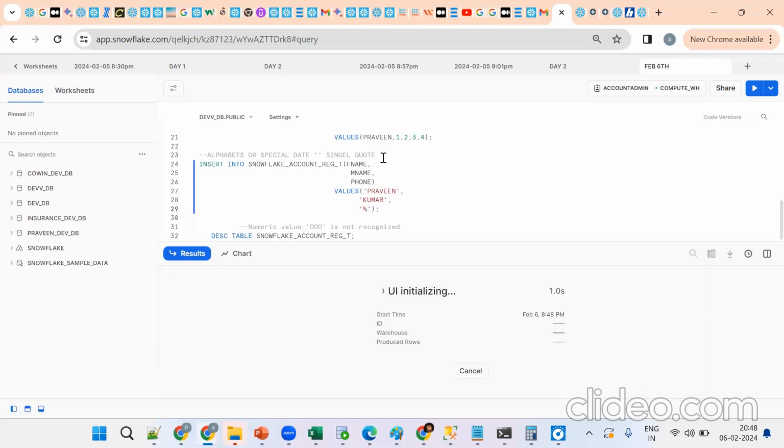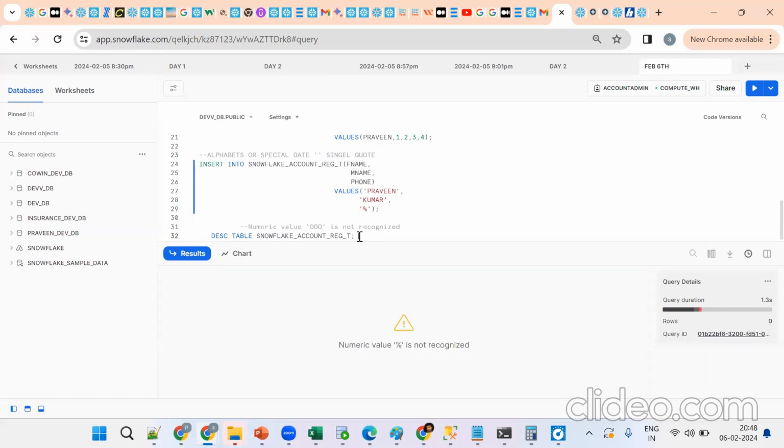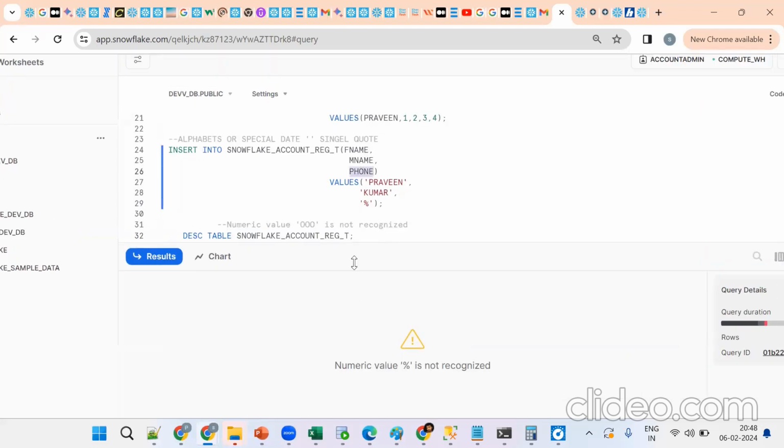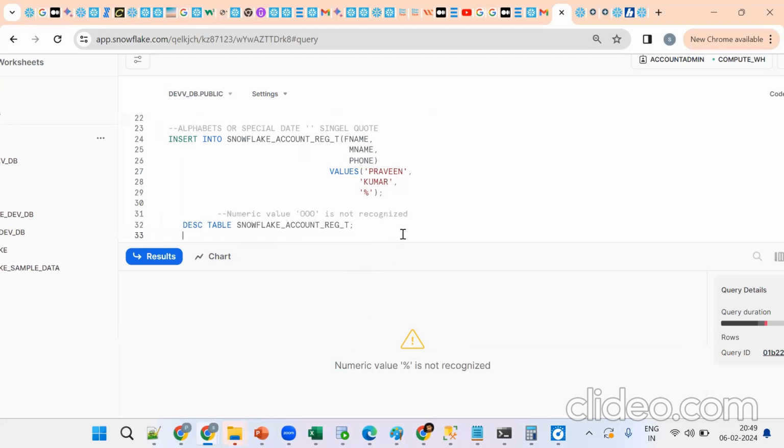Special character. Okay, see what happened. So phone can only understand numbers. So number in the sense like what, it can be only number. So these special characters, it's not able to understand, it's not able to recognize them. So get to the point, sir.